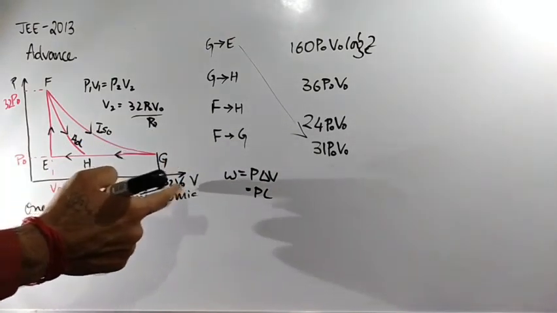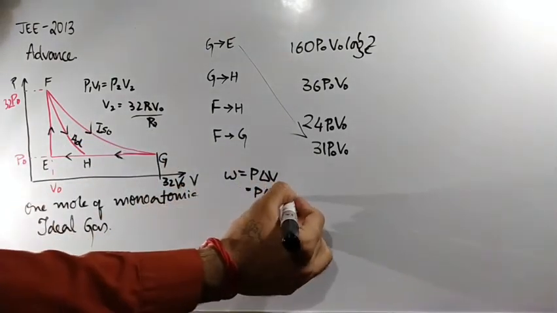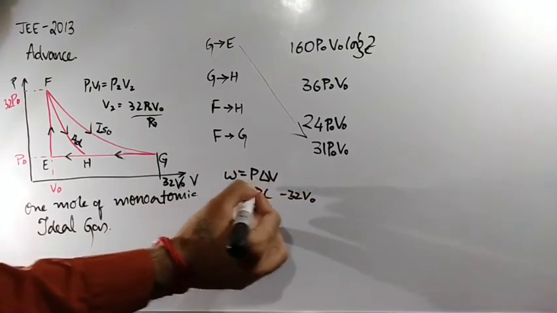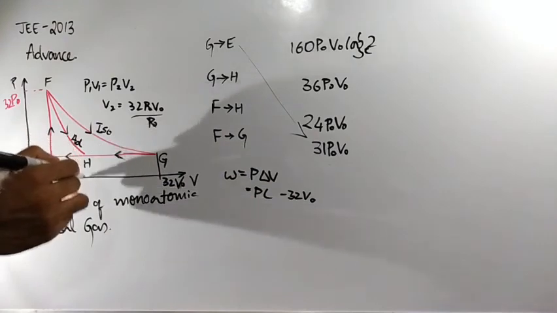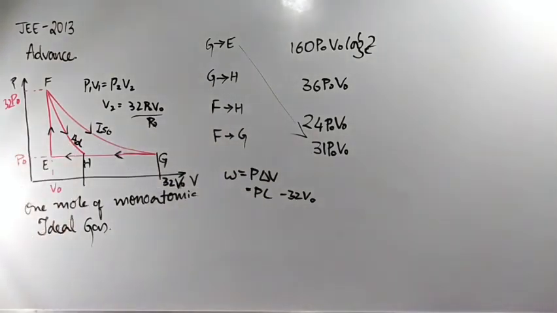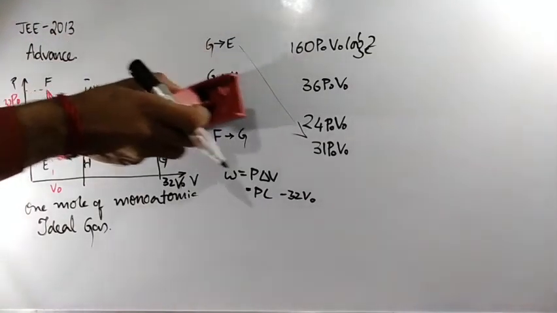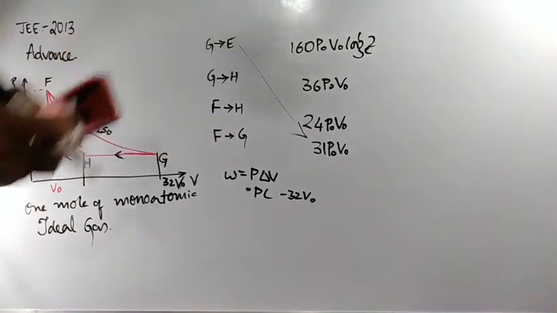The initial value we came to know is 32 V naught, but the final volume here we don't know. So how to calculate that value? The process is an adiabatic process. For an adiabatic process, what is the equation?